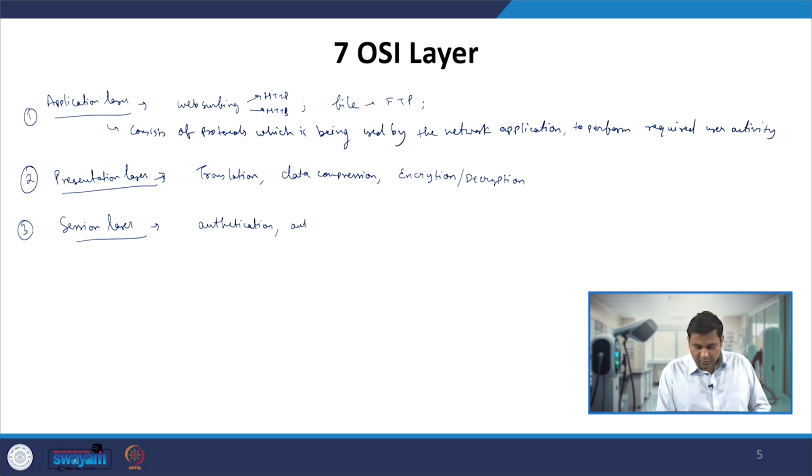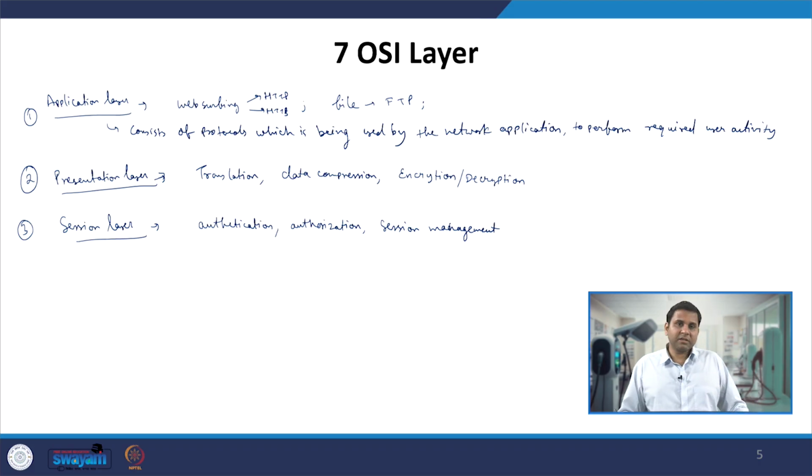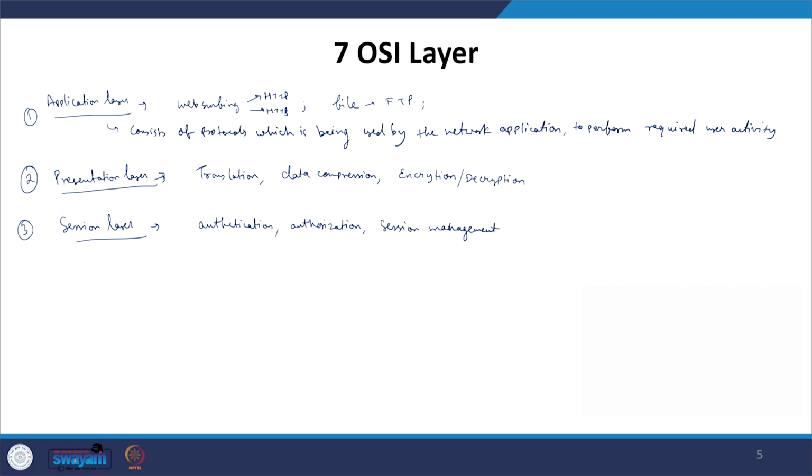This is also done using the protocols defined in the session layer itself. And then after the authorization, it manages the session. Session management keeps track of the files being transferred between the server and the computer, or between two computer systems.